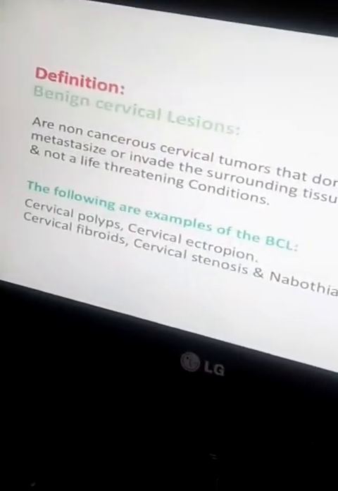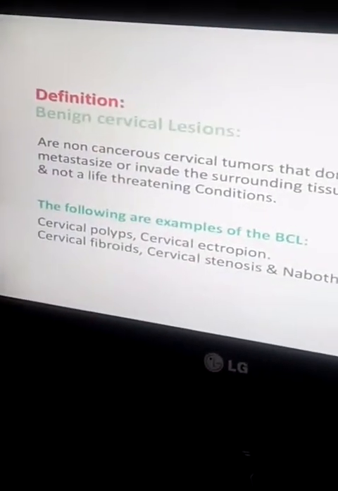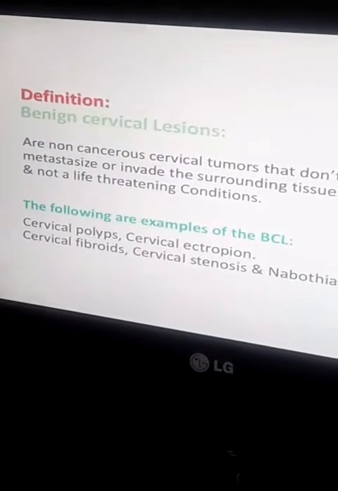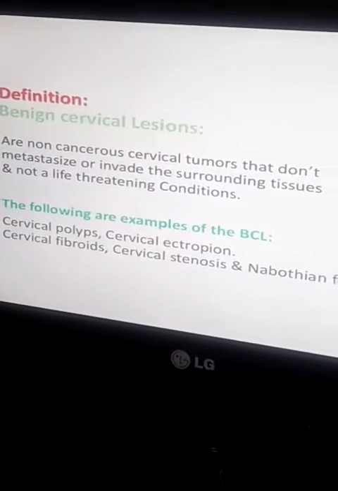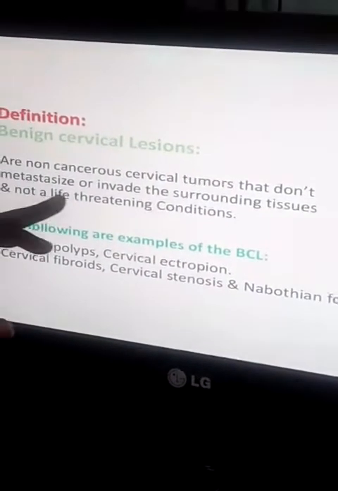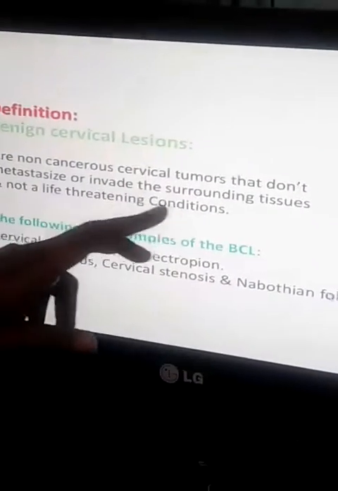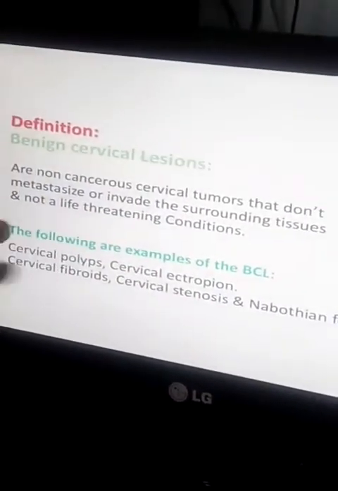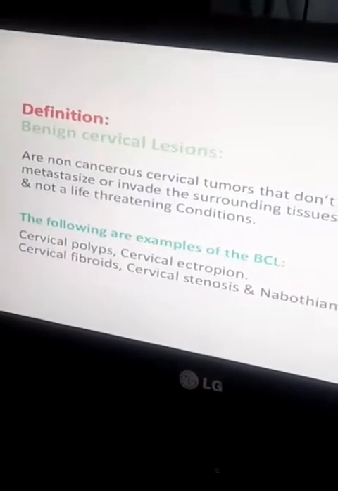So what is the meaning of benign cervical lesions? Any non-cancerous cervical tumors that don't metastasize or invade the surrounding tissues and are not a life-threatening condition are called benign ones. And what are the examples of these benign cervical lesions?